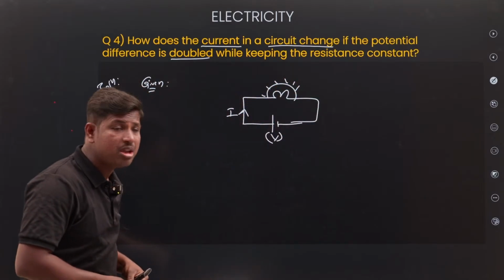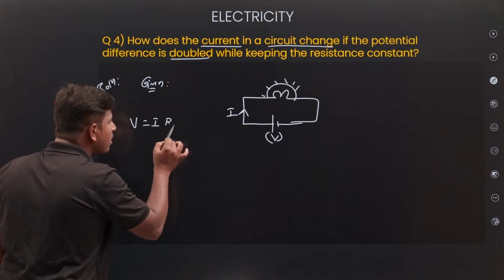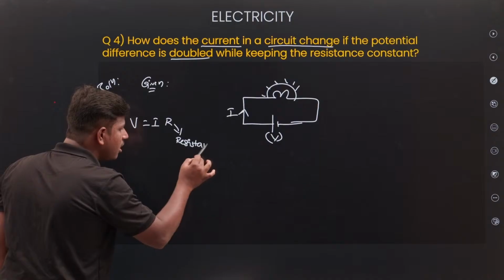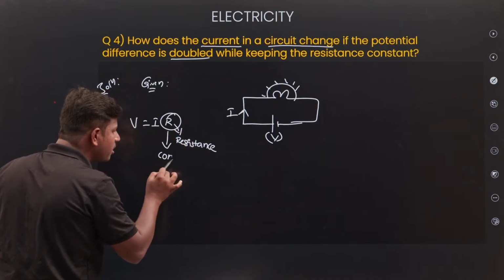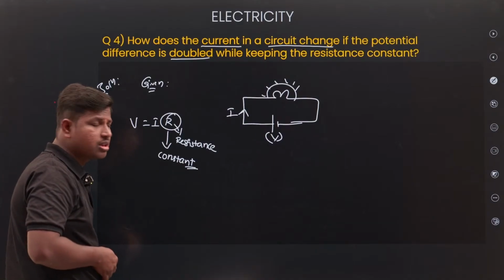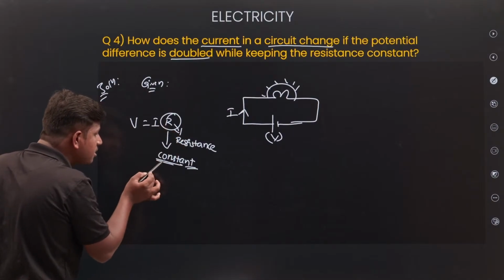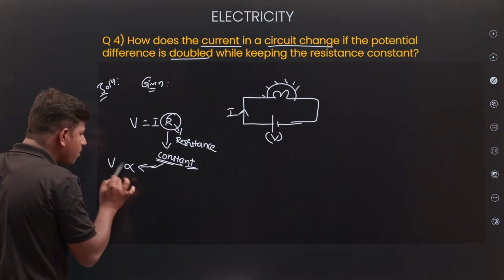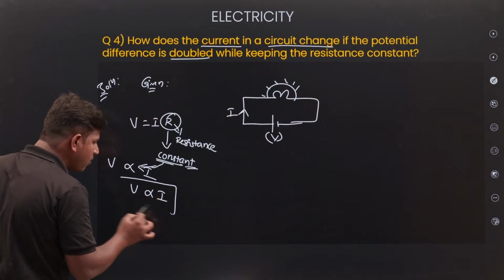What is the formula? V is equal to I R. Keep resistance constant as per the question. In place of the constant, a proportional symbol will come: V proportional to I. That is Ohm's law.